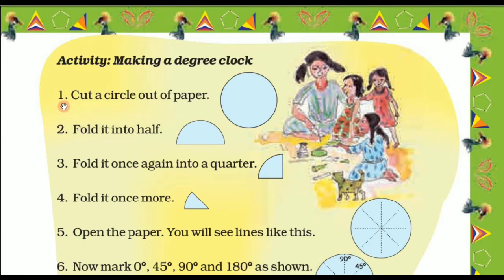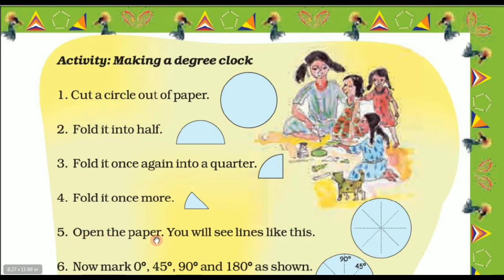Instructions. First, cut a circle out of paper. So this type of paper, you should cut a circle out of paper. Second, fold it into half. Fold this circle from the middle into half. Third step, fold it once again into a quarter. Now fold from here. Fold it once again from here. If you fold, you will get a shape like this. Then fold it once more.